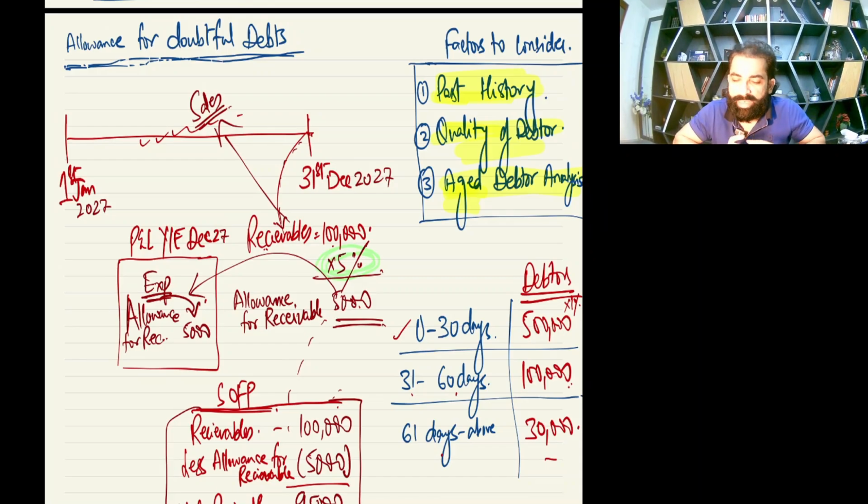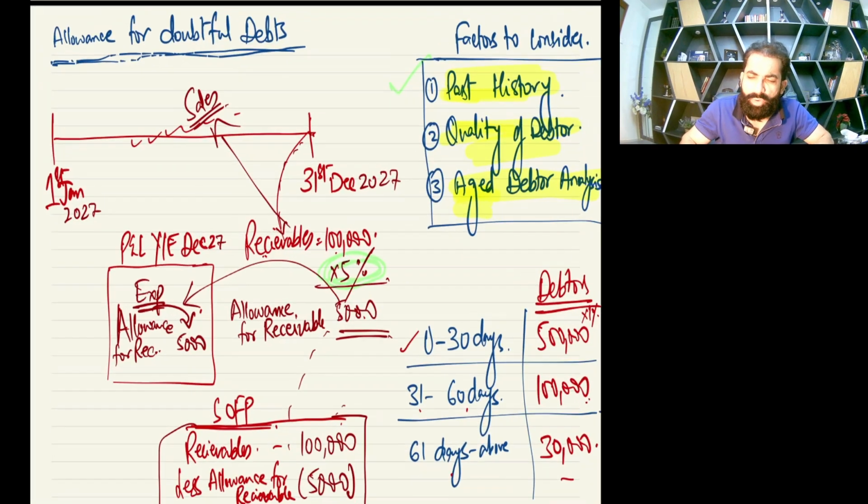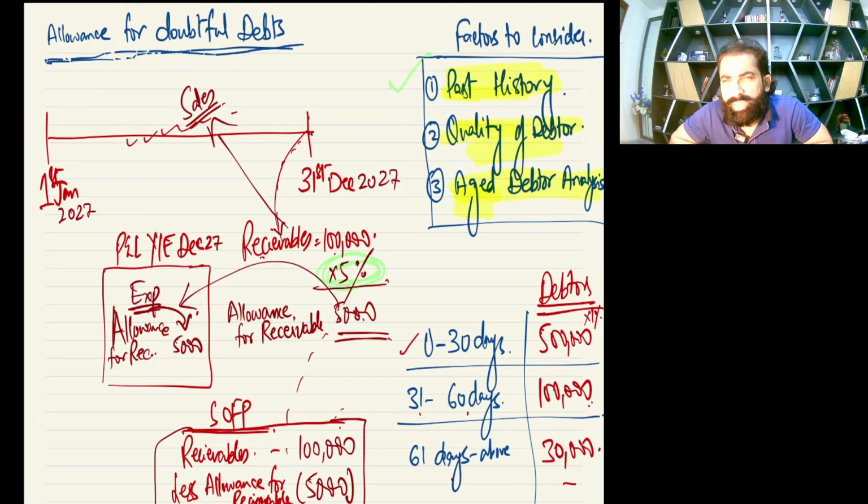So it depends on many factors. These are the factors which I have written. Can you see? Yes, the first one is past history. All those brands which are doing credit sales have a credit history, a history of their brand. So we can calculate through our history that whenever we did a $1 million sale, we got this much bad debt, then a $2 million sale, this much. So with the past years we can calculate an average amount.